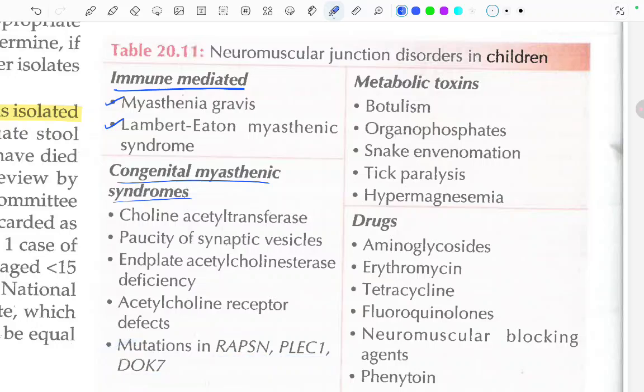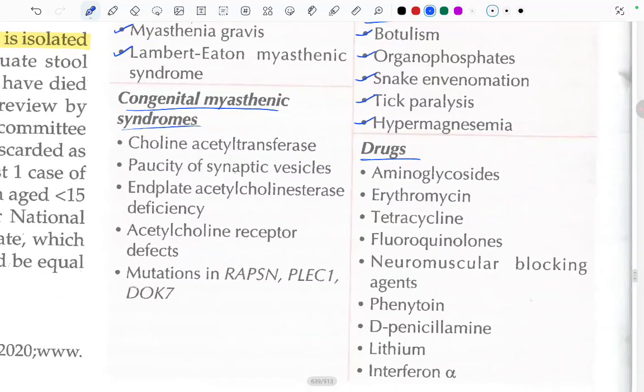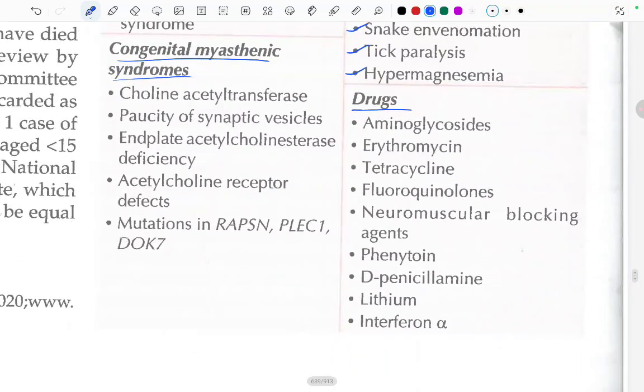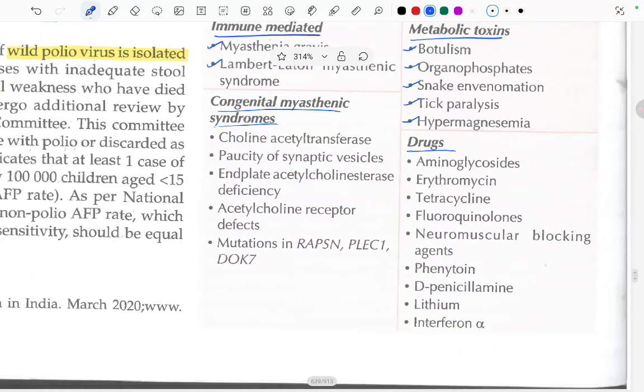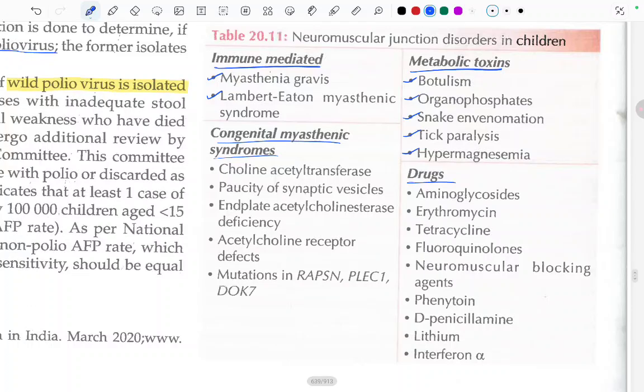There can also be neuromuscular junction disorder due to some metabolic toxins like botulism, organophosphates, snake envenomation, tick paralysis, and hypermagnesemia. Drugs like the aminoglycosides, erythromycin, tetracycline, fluoroquinolones, neuromuscular blocking agents, phenytoin, D-penicillamine, lithium, and alpha interferon. So these drugs can even cause neuromuscular junction disorder.